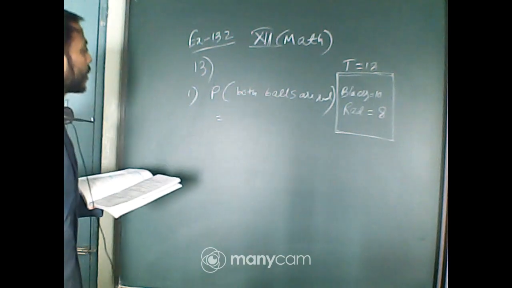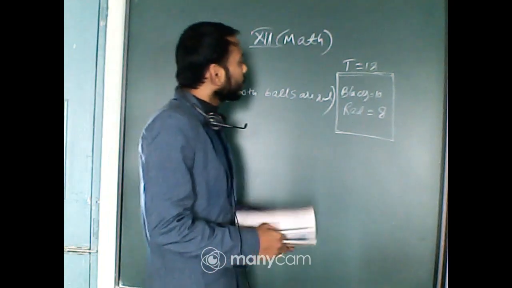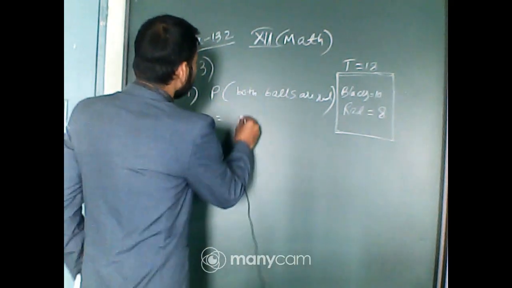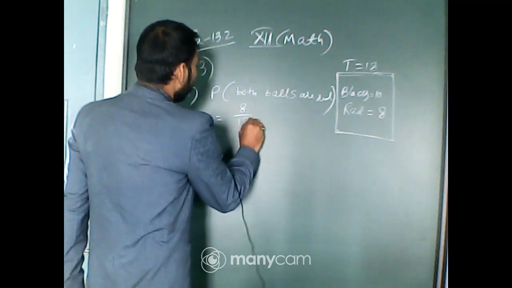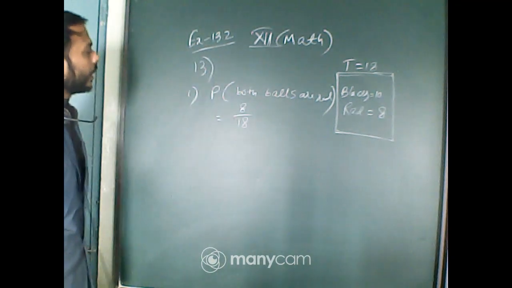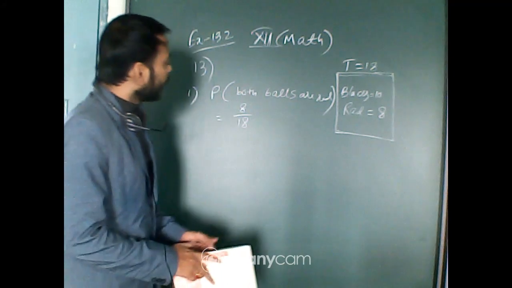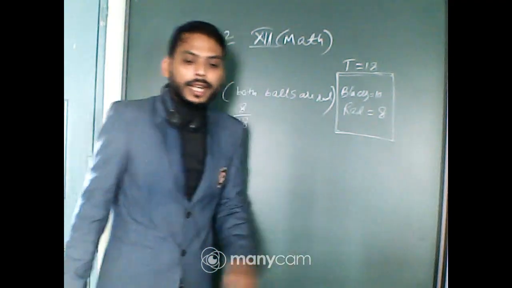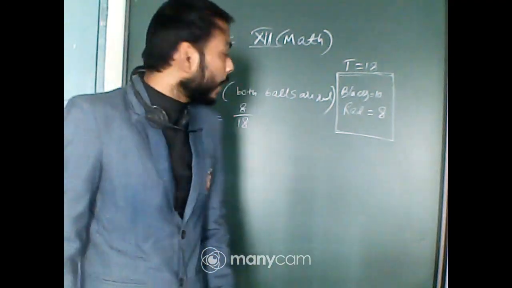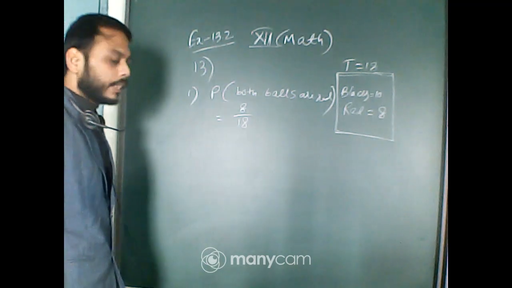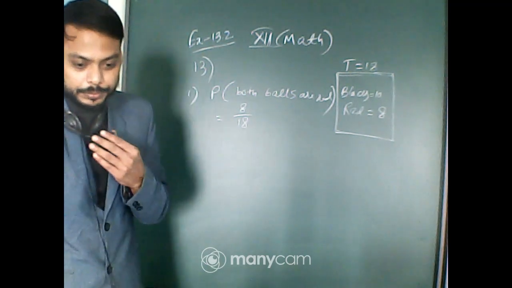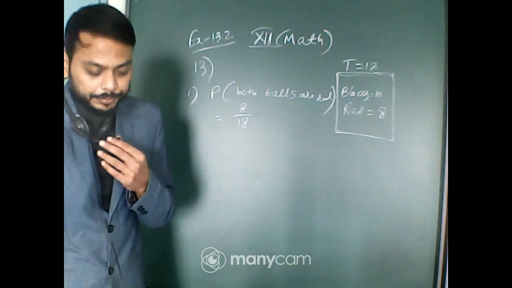So when the first ball is drawn from the box, it will be 8 by 18 because it is red, the first ball. So the favorable cases will be chosen from the 8 red balls. So 8C1 by 18C1. Isn't it, Akash? For the first ball,